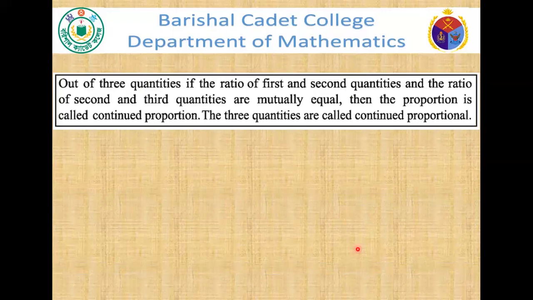Out of three quantities, if the ratio of the first and second quantities and the ratio of the second and third quantities are mutually equal, then the proportion is called a continued proportion. This is very important. I am repeating again: the three quantities are called continued proportional.